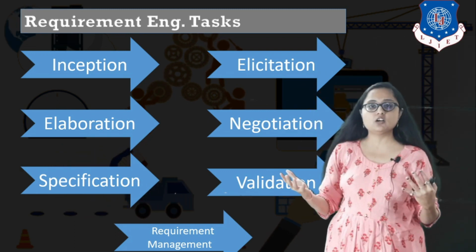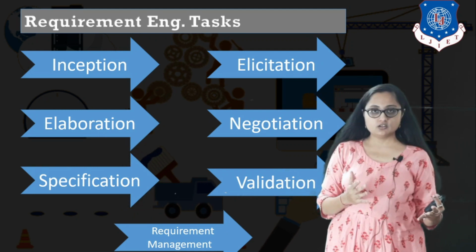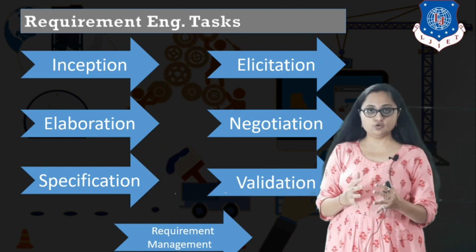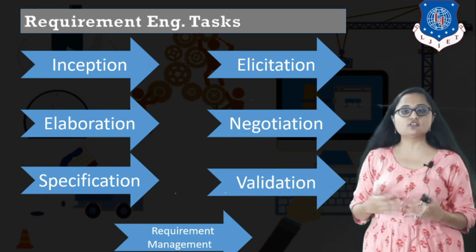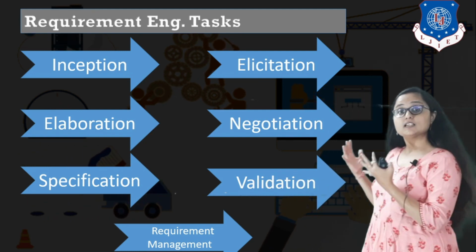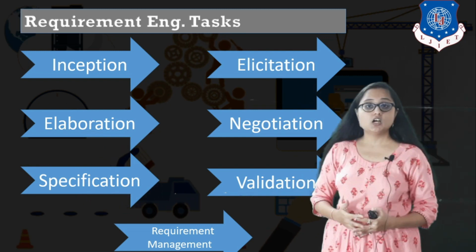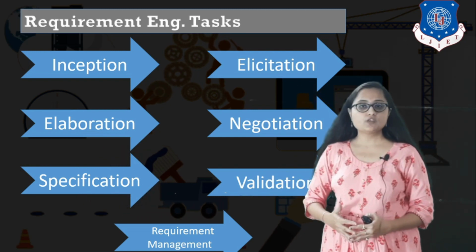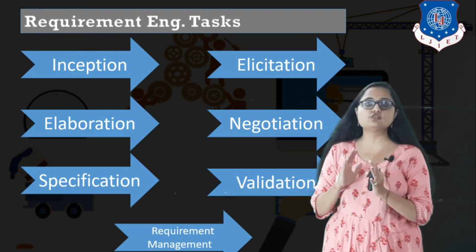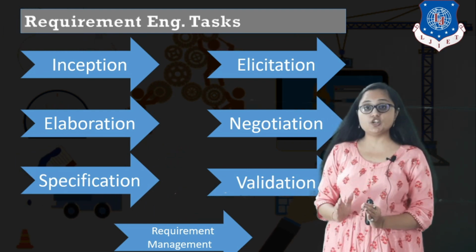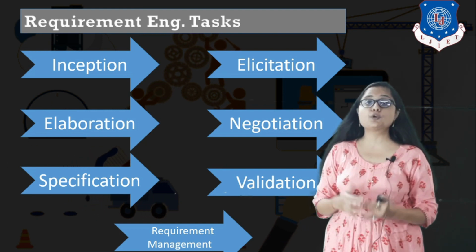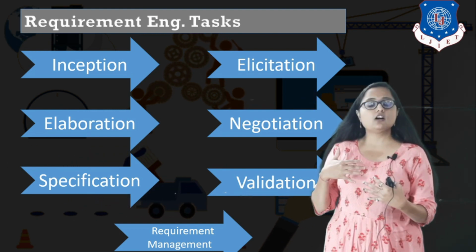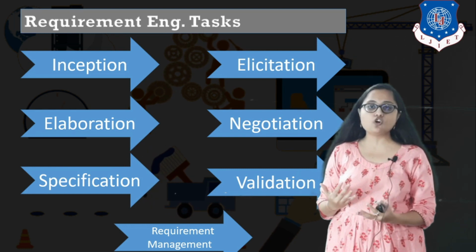Now you may wonder, ma'am, there is a customer, there is a developer, both need to communicate, take the requirements and the requirement engineering is completed. That is what is to be done. Why are these 7 tasks bifurcated? You will see shortly that it is not only just communicating with the customer. If you want to develop a software product, there are a whole lot of things that are going on.